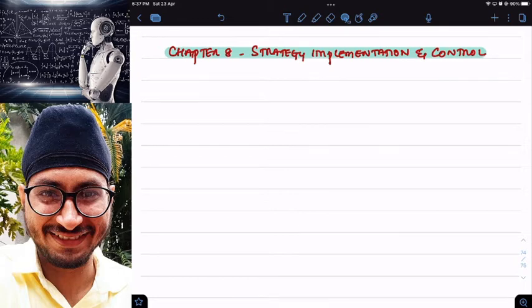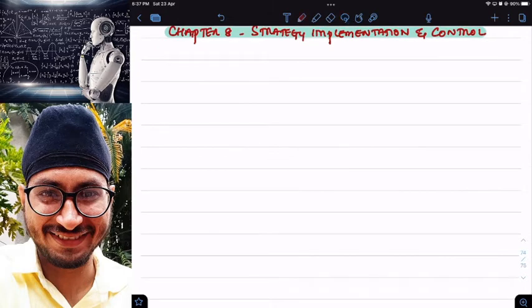So chapter 8, strategy implementation and control. In this chapter again we will divide into multiple parts. First, there are 3 to 4 concepts here. Number 1, strategy implementation.